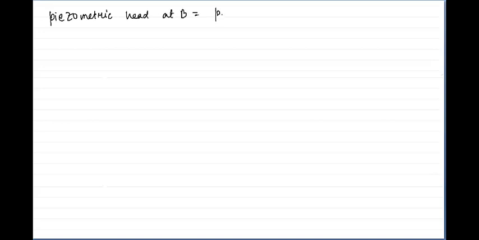Piezometric head at B is P of B by rho G plus Z of B. P of B is 19.62 into 10 raised to the power 4, divided by density again 900 into 9.81 G, plus the value of ZB.